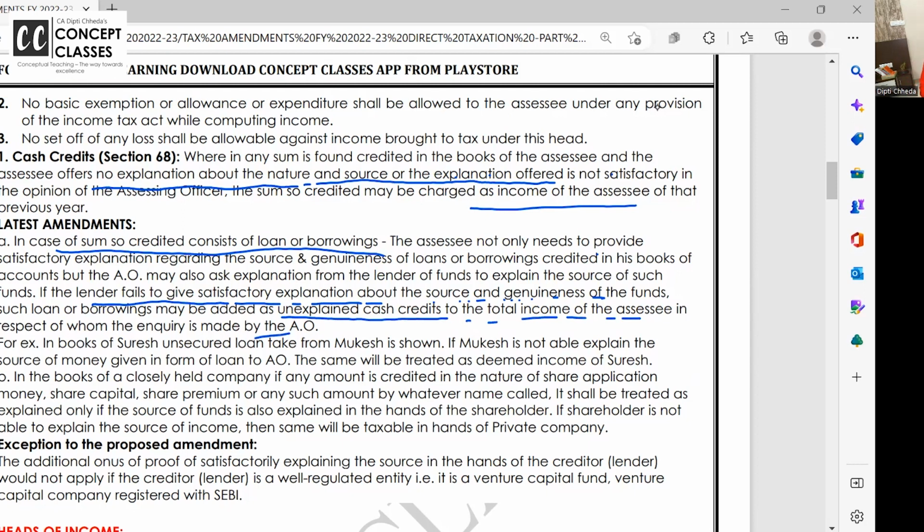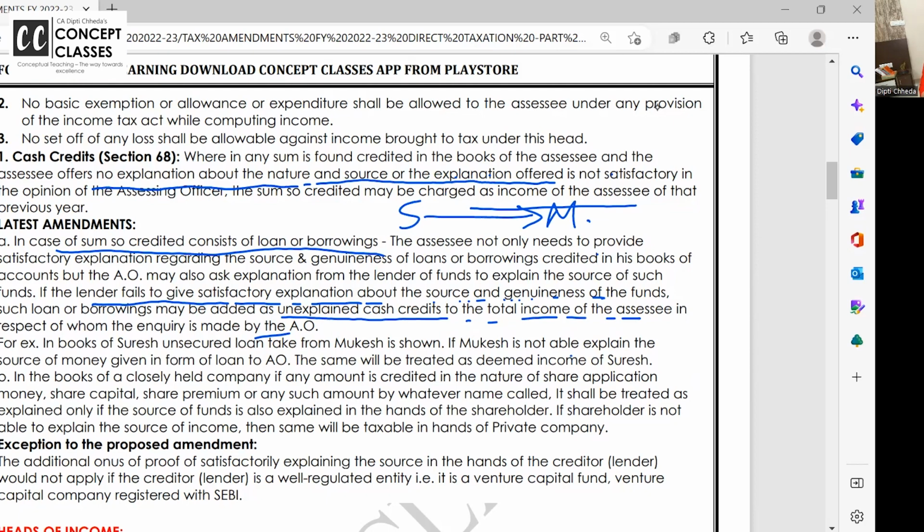In the books of Suresh, an unsecured loan is taken from Mukesh. If Suresh is showing any cash credit, it is straight away income. This time, Suresh is not showing cash credit. He is showing an unsecured loan taken from Mukesh. So, Suresh has taken the loan from Mukesh.